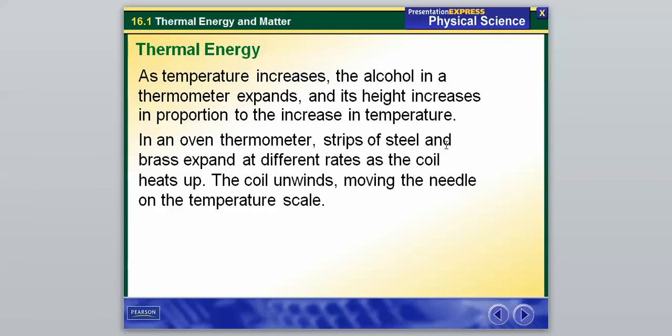So I know that was a lot of information. Again, a lot of interesting things associated with thermal energy. A lot of things we might see in everyday life but not actually know what's going on. So that's it for the first part of this section. Let me know if you have any questions.